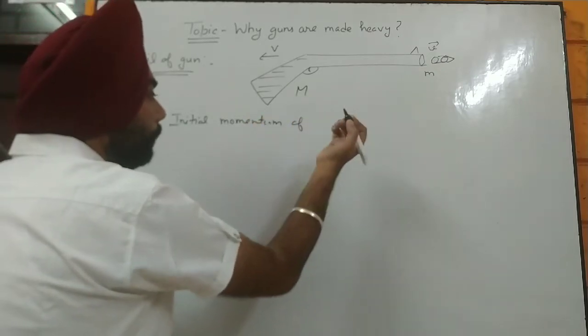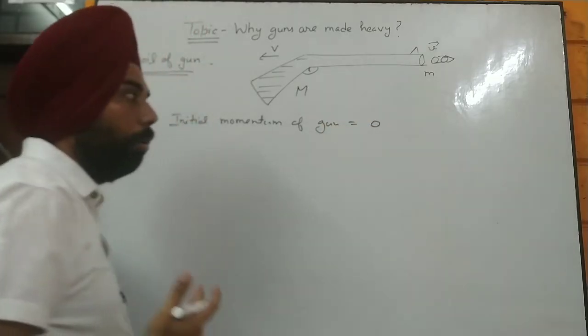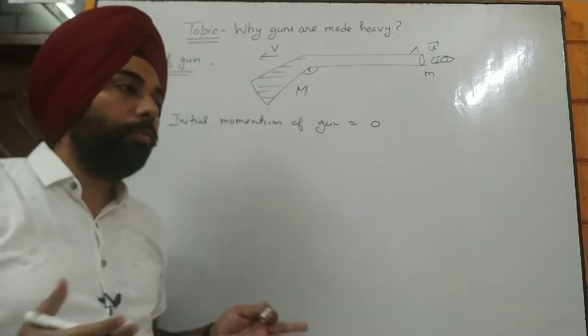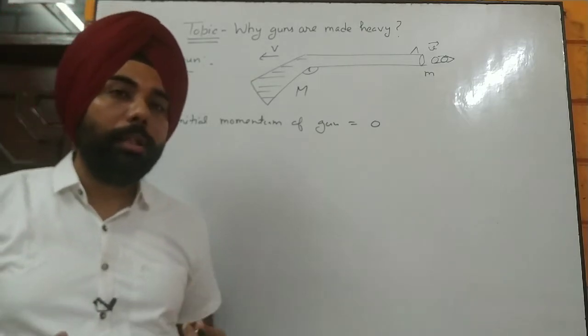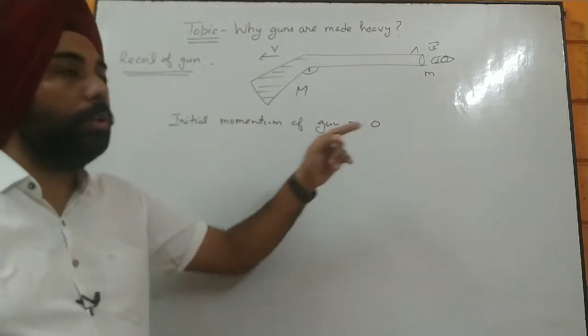of the gun is going to be zero. Now why is it going to be zero? Because the gun is at rest. So which means if there is no motion, there is no velocity, and momentum is mass into velocity. That is why the initial momentum of the gun is going to be zero.